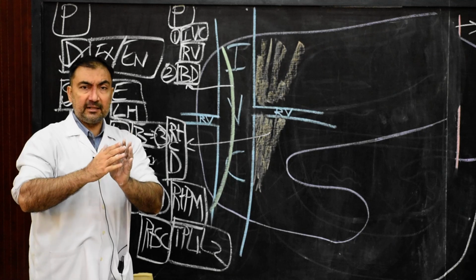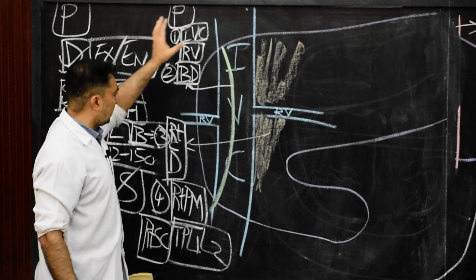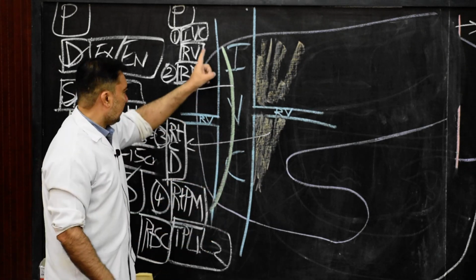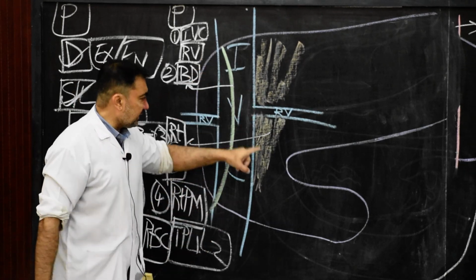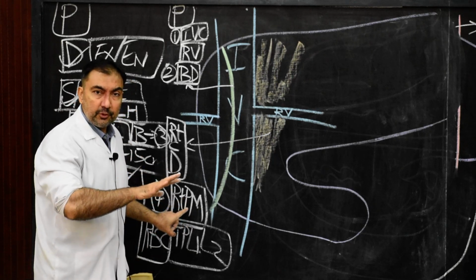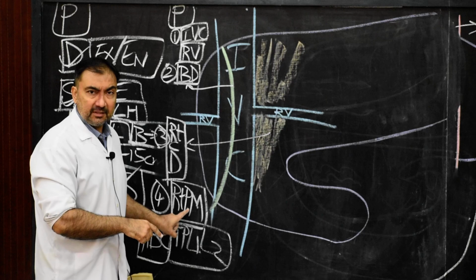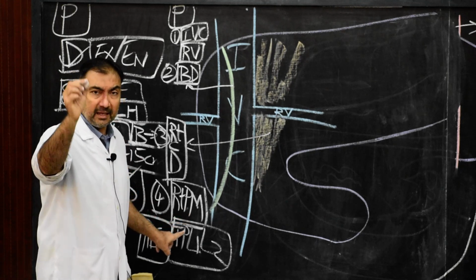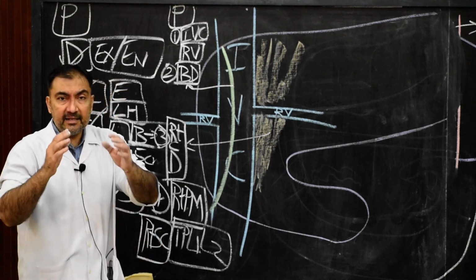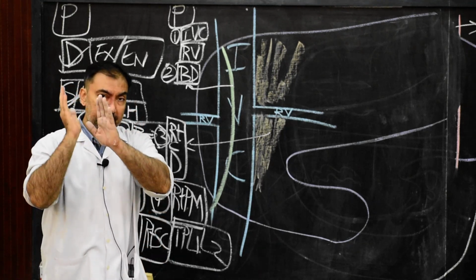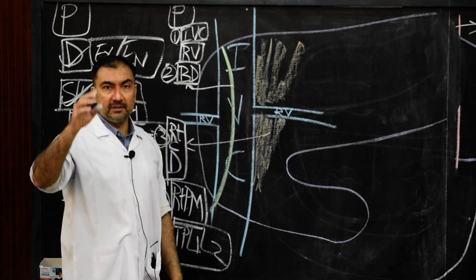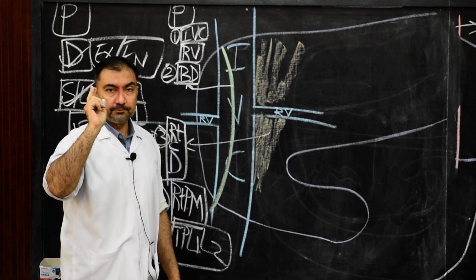So the following structures are related posterior to the head of the pancreas. Number 1, inferior vena cava with its 2 renal veins, right and left renal veins. Number 2, bile duct. Number 3, right crus of diaphragm. Number 4, structures which are lying deep to inferior vena cava: right psoas major muscle, transverse process of L1, L2, and the right side sympathetic chain. So here we finish the anterior as well as posterior relations of the head of the pancreas.